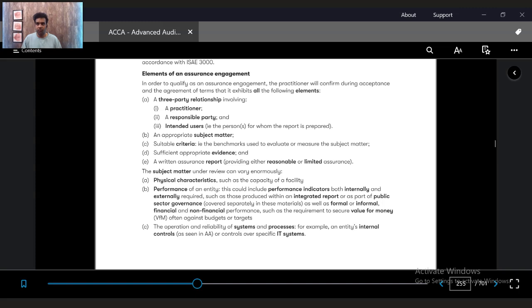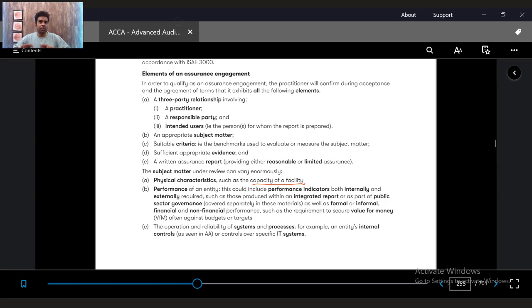For example, the practitioner might be asked to review the capacity of a facility. He might be asked to review a building and give an opinion on the building, like building valuers. He might be asked to review airplanes, like airlines, and give a valuation. A car, it's a valuation.